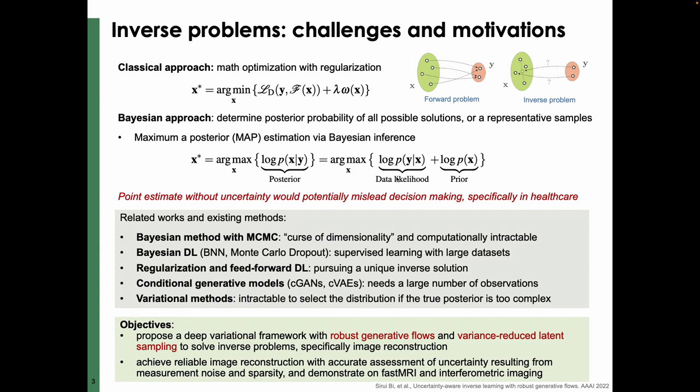With the development of AI and machine learning, many deep learning approaches have been proposed, but these methods have other limitations. They either need a large amount of data, for example Bayesian deep learning, or only pursue a unique inverse solution, like feed-forward deep learning. Beyond that, variational methods seem like a good way to approximate the posterior, but it is intractable to select the distribution if the true posterior is too complex. To deal with these challenges, we develop a deep variational framework by using robust generative models with variance reduction for solving inverse problems.